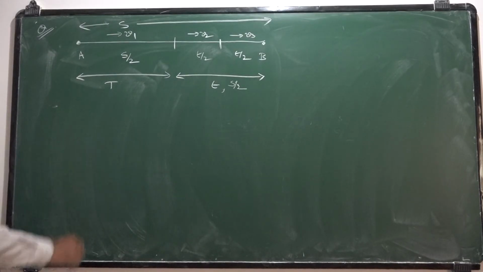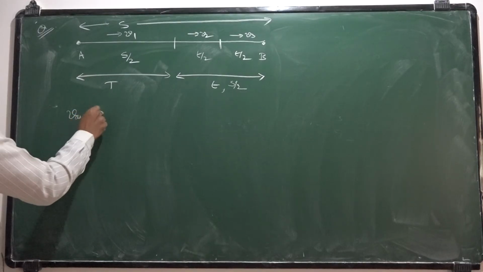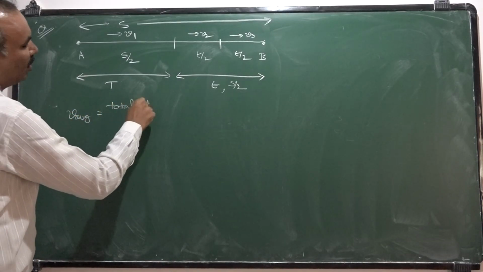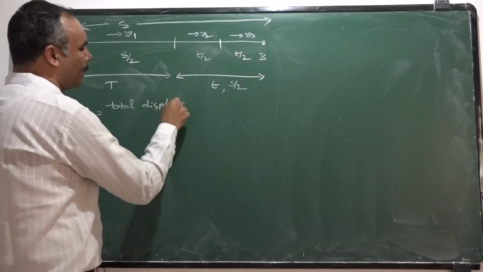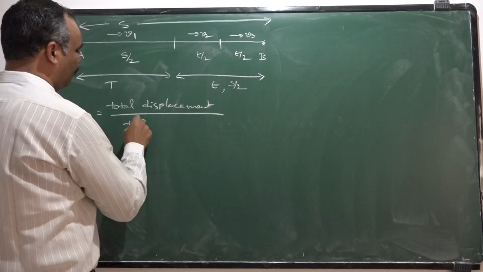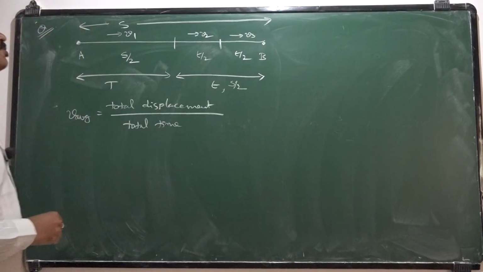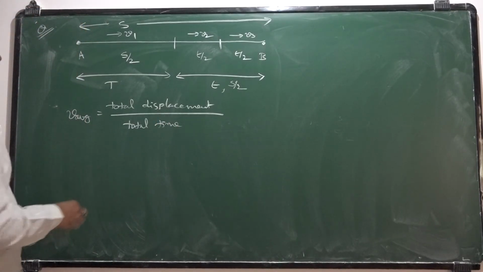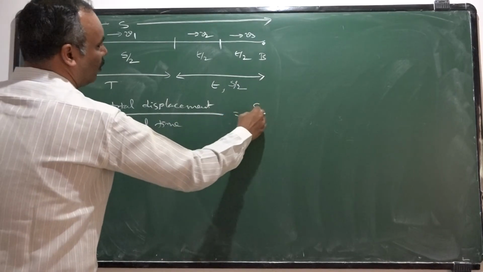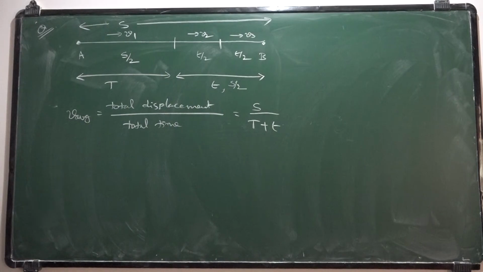The general idea is average velocity is equal to total displacement by total time. Total displacement is S only. Total time is capital T plus small t. This is very simple.